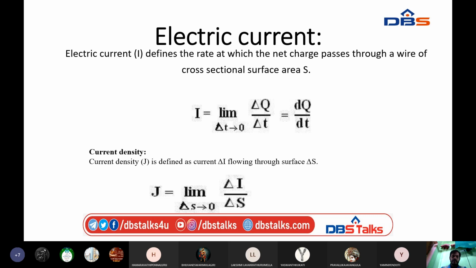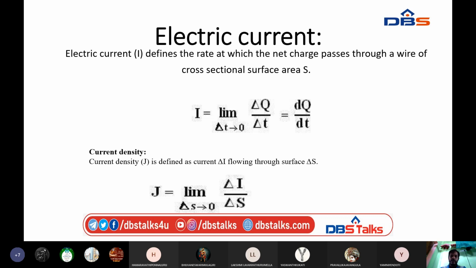That is dq by dt. The rate of charge can vary with time, and that is called the current I. So I equals dq by dt. The rate of change of charge with respect to time is considered as current. I is equal to dq by dt.